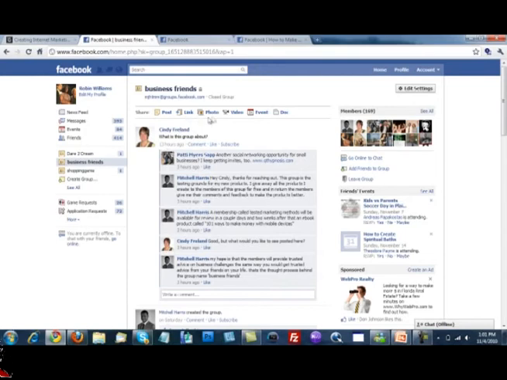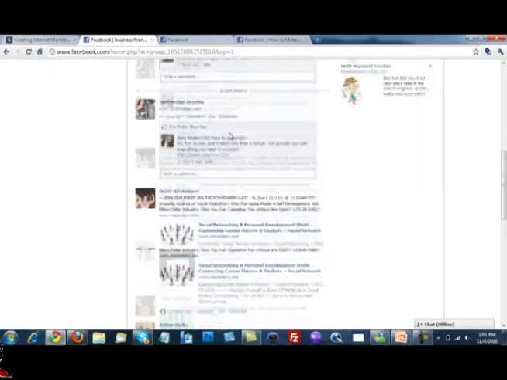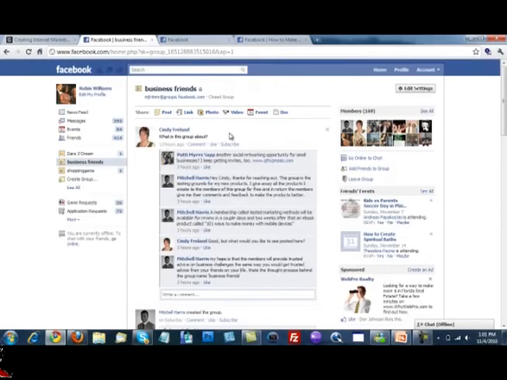Then what happens is once you're a part of this group, you have the opportunity to post content, to post a link, post a photo, video, you can post documents, which is very different from the other Facebook groups. So you have the opportunity to put all types of content in the new groups, which is really awesome. And again, you'll get notifications over here as to what's happened in each of your groups, and it gives you an easy place to be able to see the threads for the group as well.